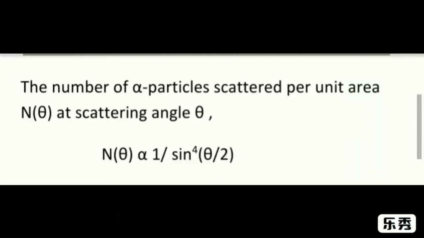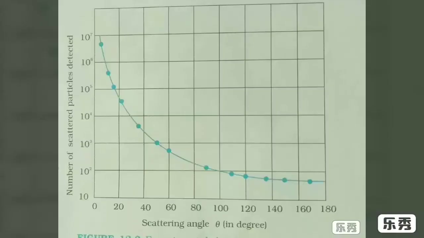Now remember this: the number of alpha particles scattered per unit area at scattering angle theta is inversely proportional to the fourth power of sine of angle theta divided by 2. This is the graph corresponding to the number of alpha particles scattered at various angles.